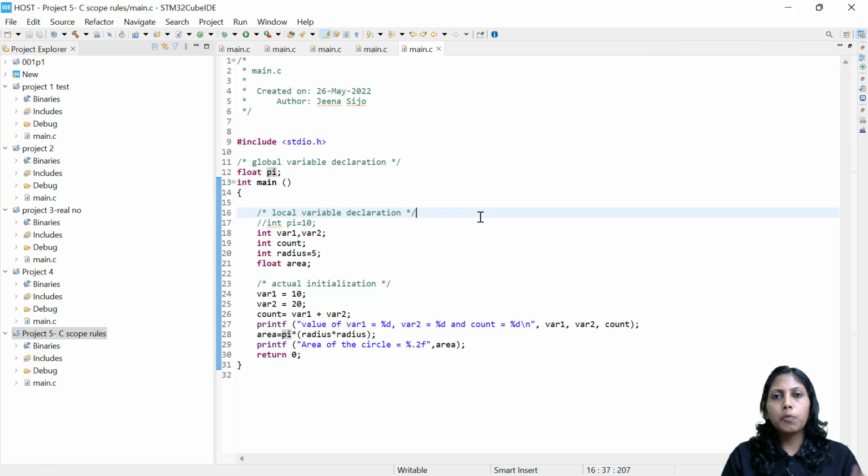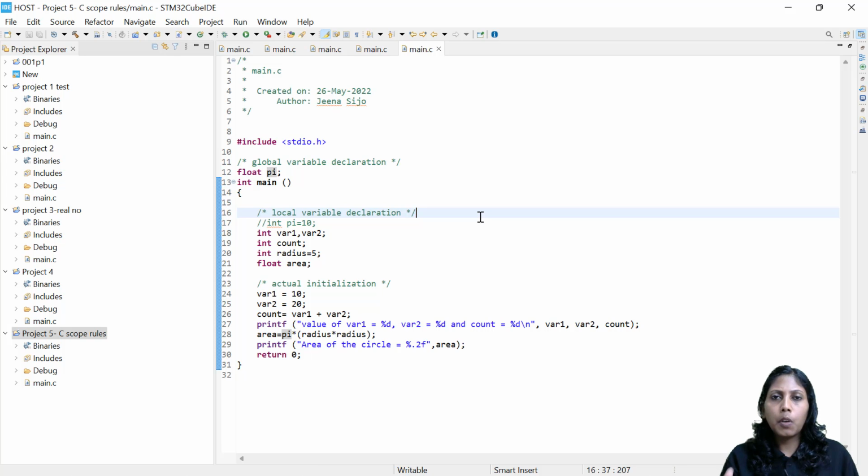All right, so what all have I done? Let's conclude the session. What all the things we discussed so far: we were discussing the scope of the variable. Initially we discussed global variable, then local variable. What do you mean by global variable? A variable which is defined, declared or initialized outside the function is known as a global variable. By default, if you declare only the global variable, it will be initialized with the value 0. So that is global.